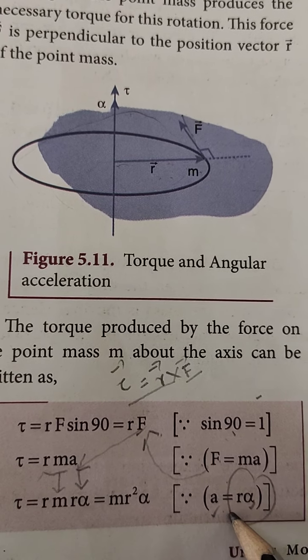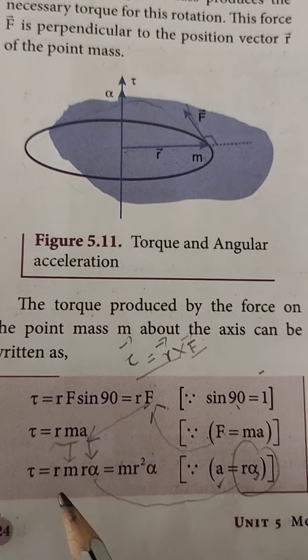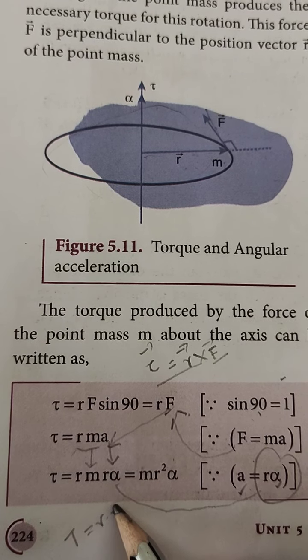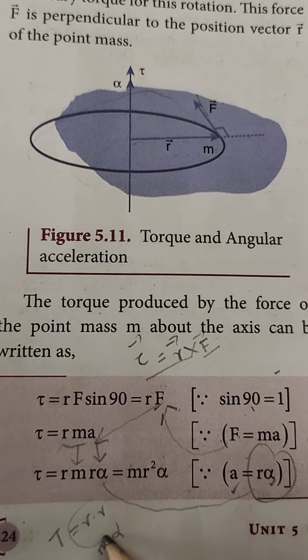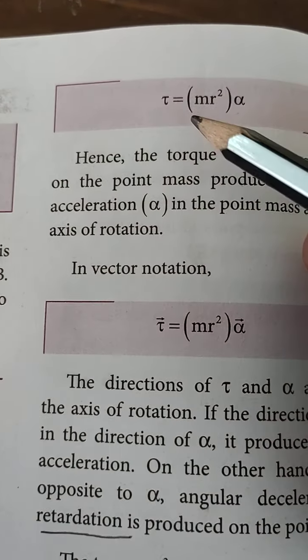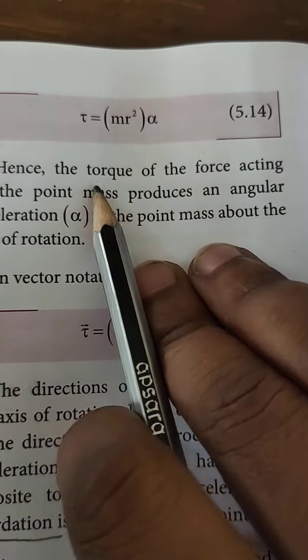Substituting a, we get tau equals r into r m into alpha. So r into r becomes r square. We can write the equation conveniently as tau equal to m r square alpha.